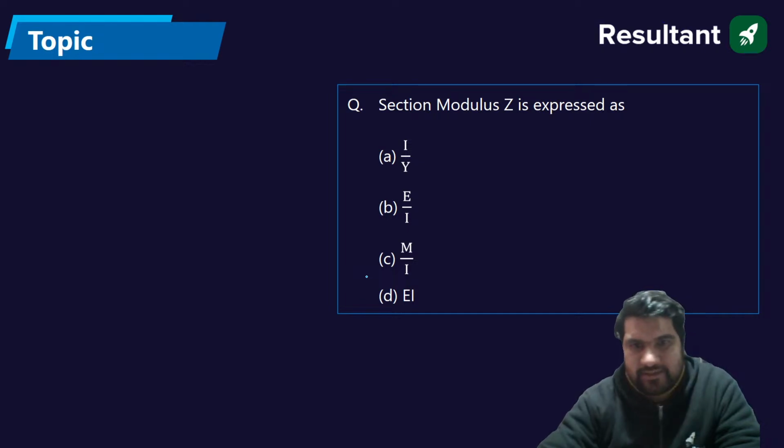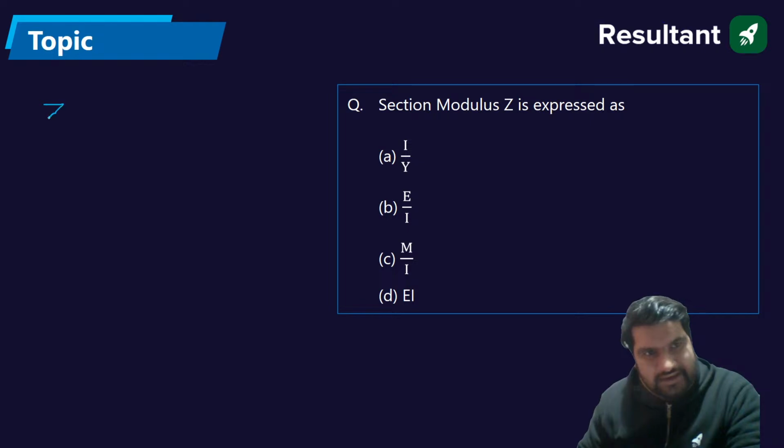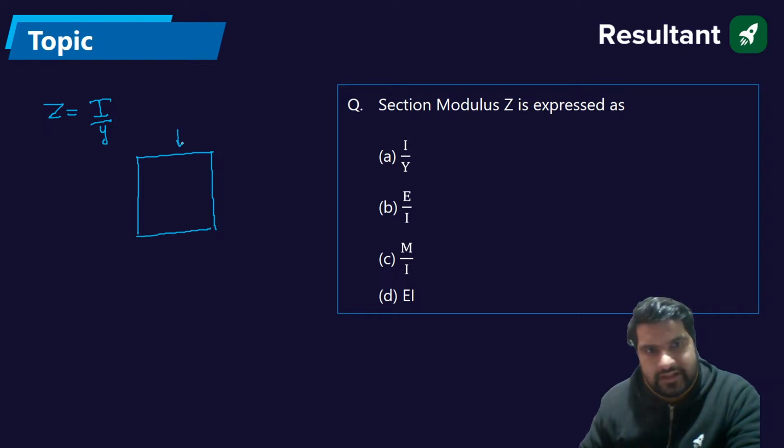What should be the section modulus? If I define the section modulus Z, Z is I by y, where I is the moment of inertia and y is the extreme fiber distance. If I have a rectangular section and we are applying loads, there will be bending like this.